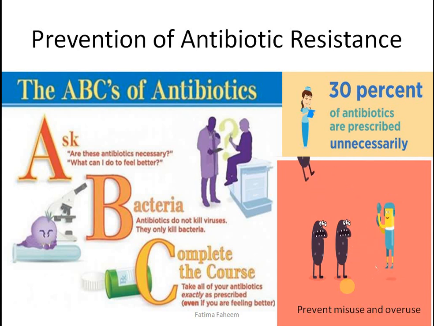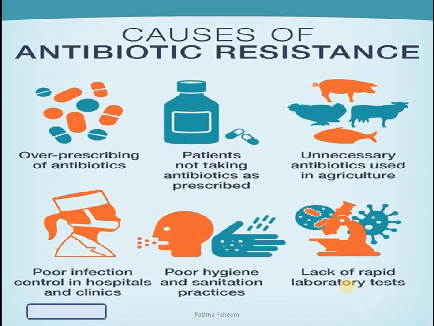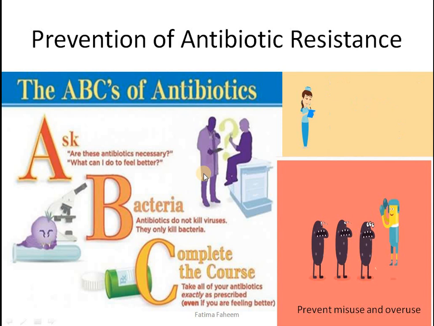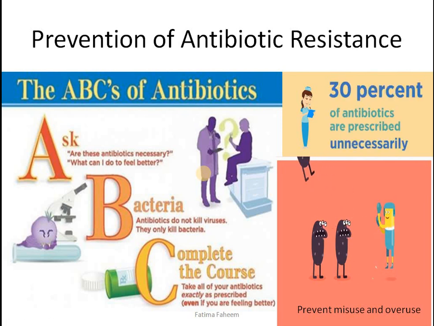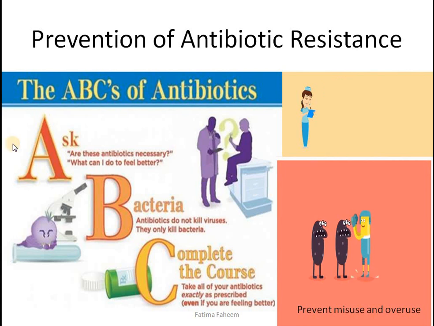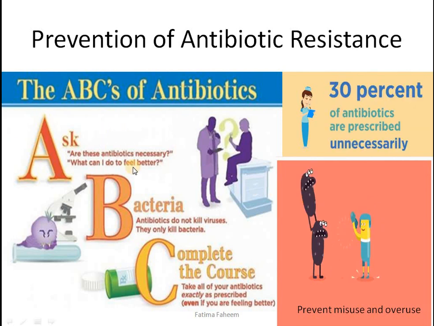Now how can we prevent this resistance? It's simple. Whatever you have learned here, make sure that you don't do these things, to prevent antibiotic resistance. For example, ask yourself, do we really need to have an antibiotic? There are some diseases which are viral.